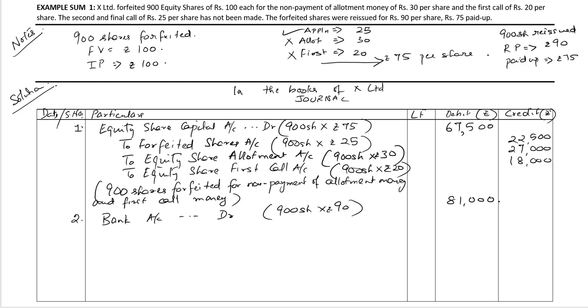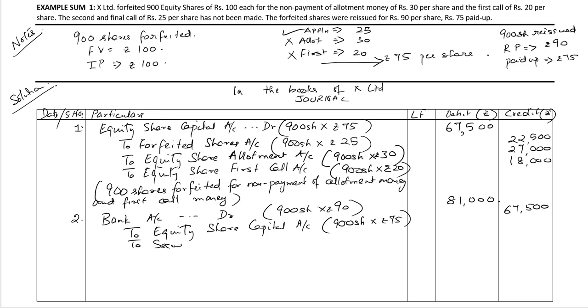The reissue price of 90 rupees is greater than the paid up amount, so it's reissued at a premium. To equity share capital account, the amount credited as paid up is 900 shares multiplied by rupees 75 per share, comes up to 67,500 rupees.